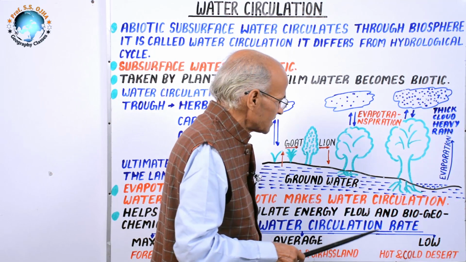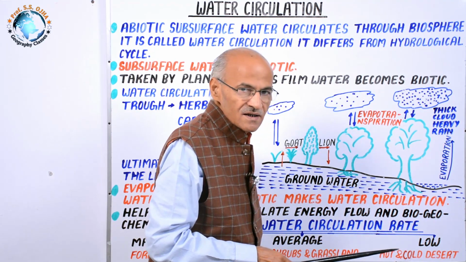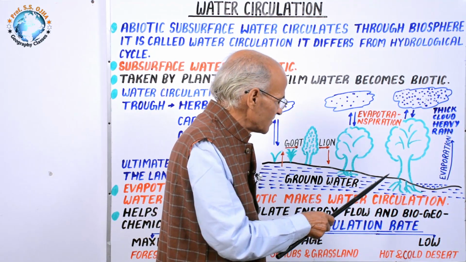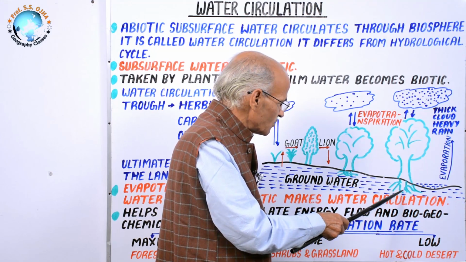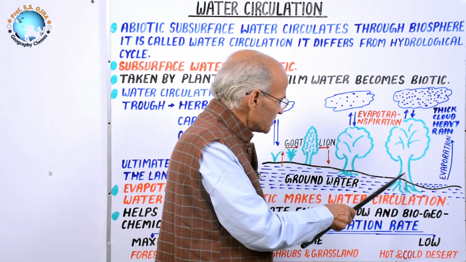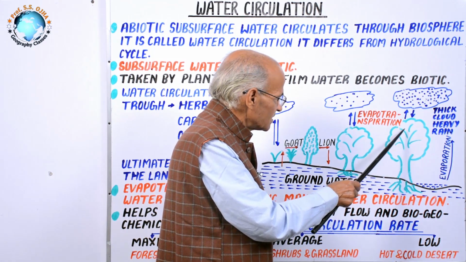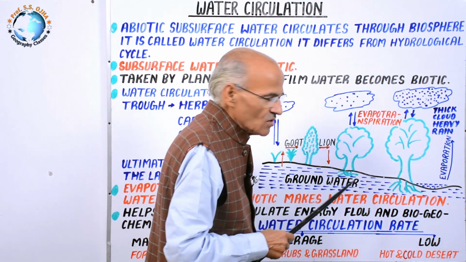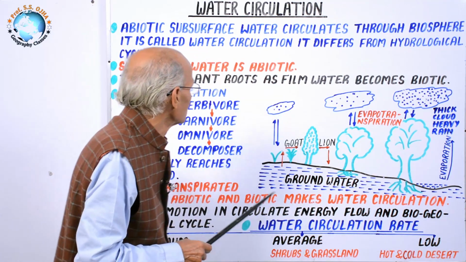But this hydrological cycle gets interrupted by these plants, because these plants through their roots take soil moisture, and through this system of plant it reaches the plant, then herbivores and carnivores.